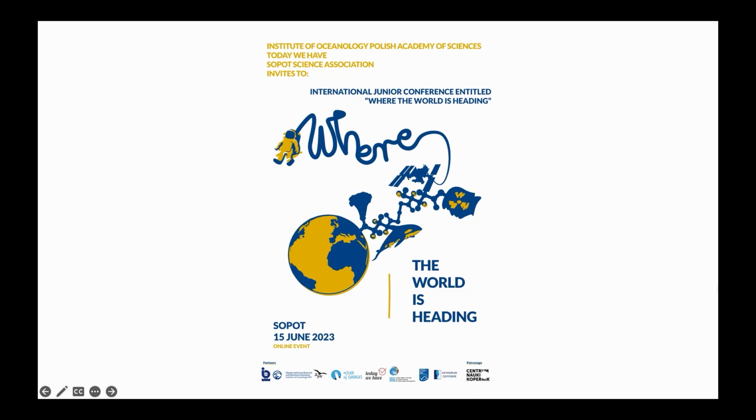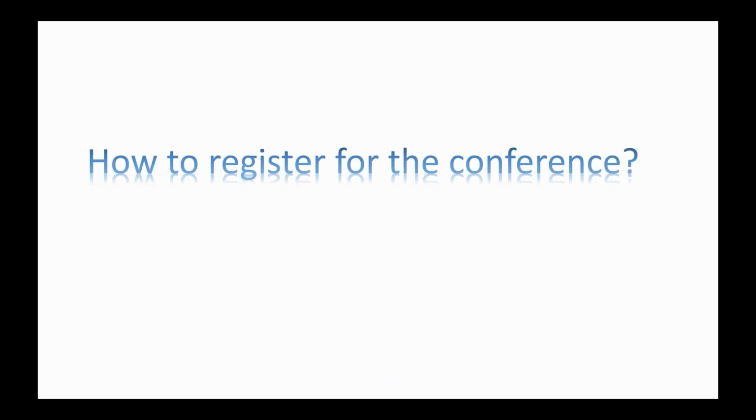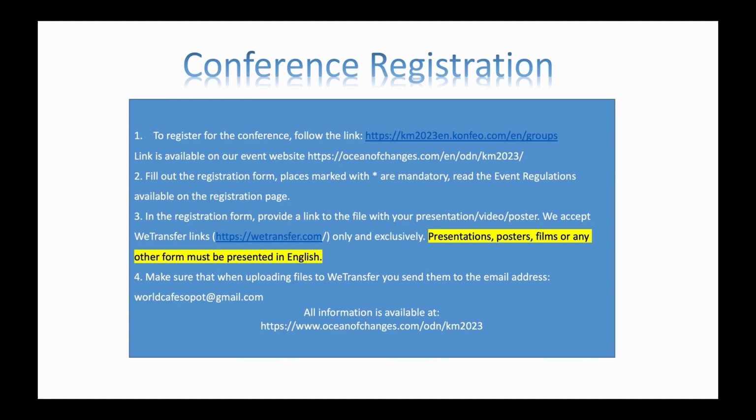This is the manual on how to register for the International Junior Conference entitled Where the World is Heading. To register, please follow the instructions. First of all, visit our website oceanofchanges.com, where you can find the link for registration.